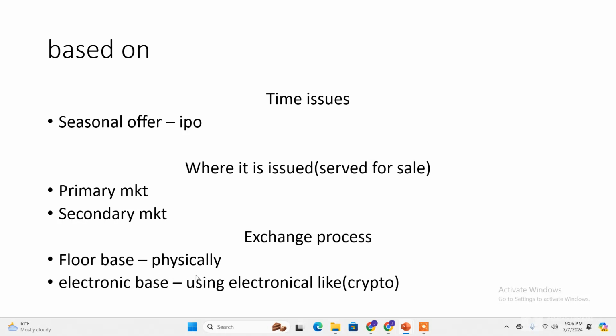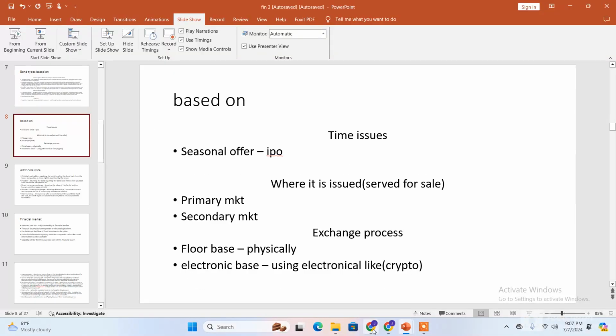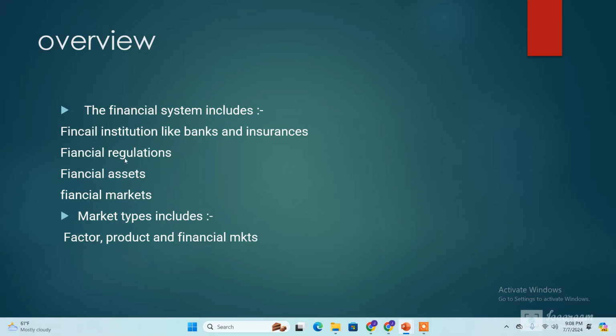So we have seen one of the components of the financial system. A financial system is a combination of financial institutions, regulations, assets, and markets. We have seen how financial markets are classified and what they look like. Now it's time to look at financial institutions.